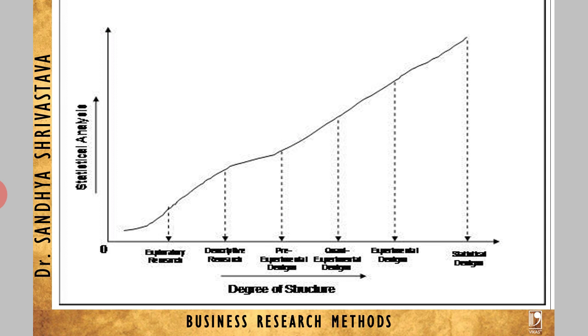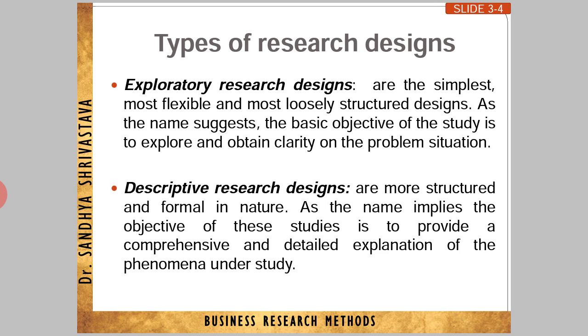So these are some points, with the degree of structure. Let me explain the types of research design, which I had already explained to you with the framework.